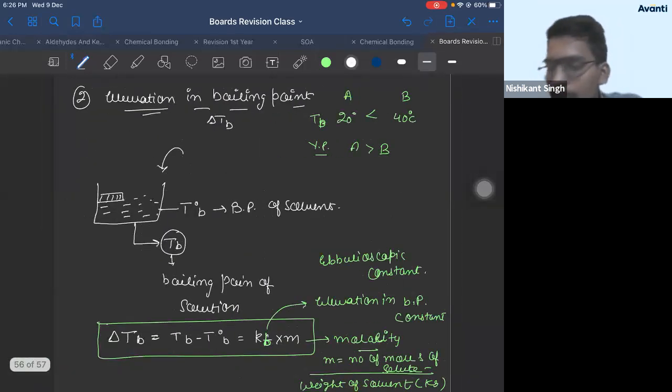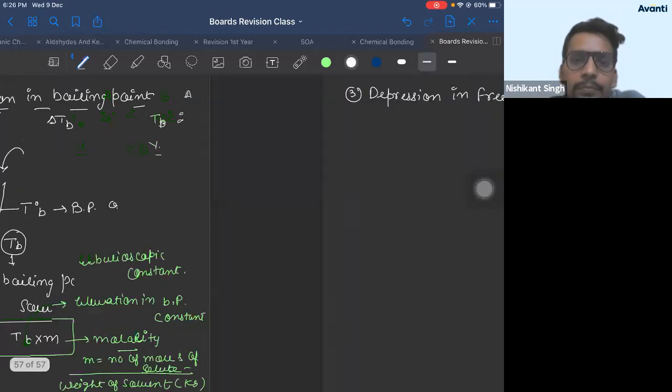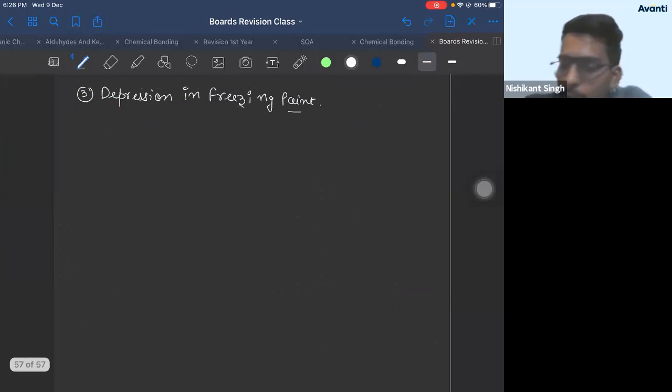Yes, Raghu, please note it. CBSE में भी directly तो नहीं, graphs are not asked. Raghu noted? Right.